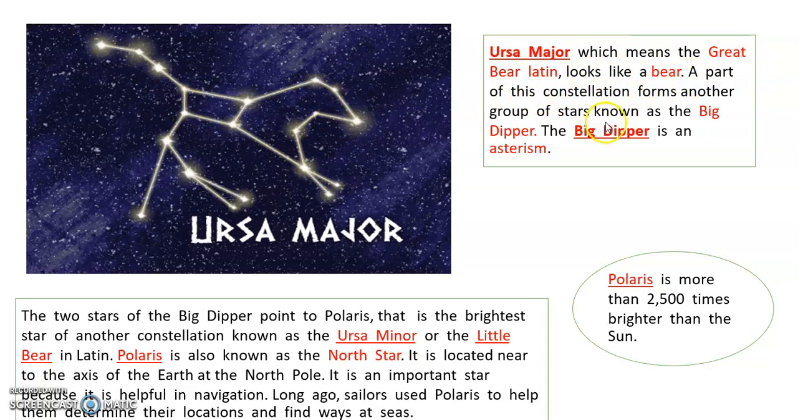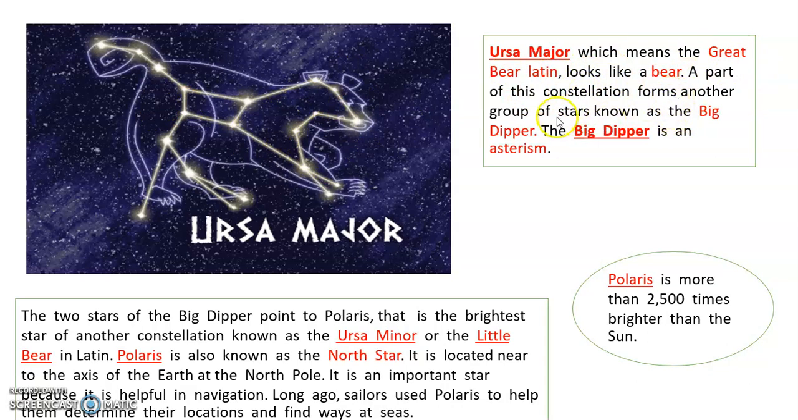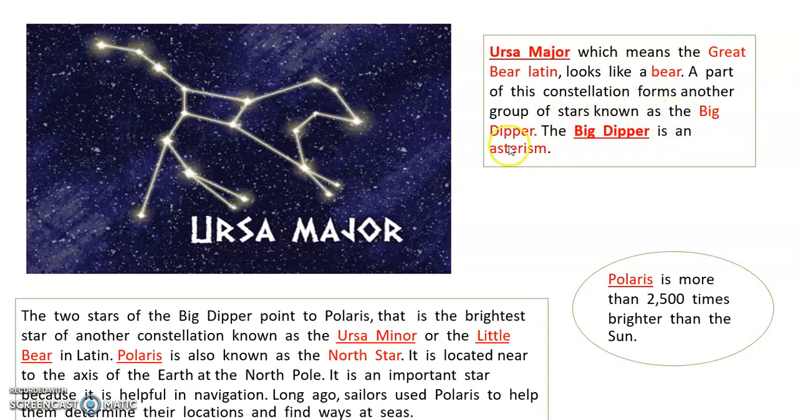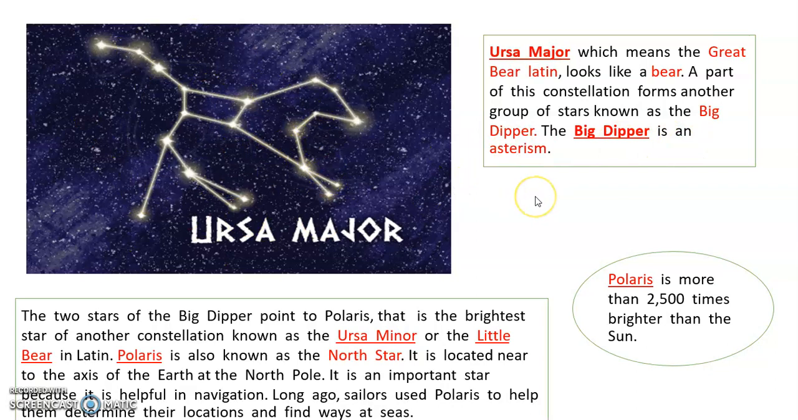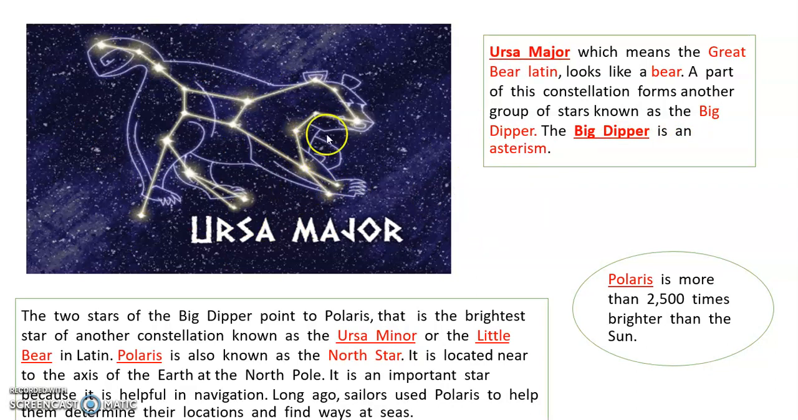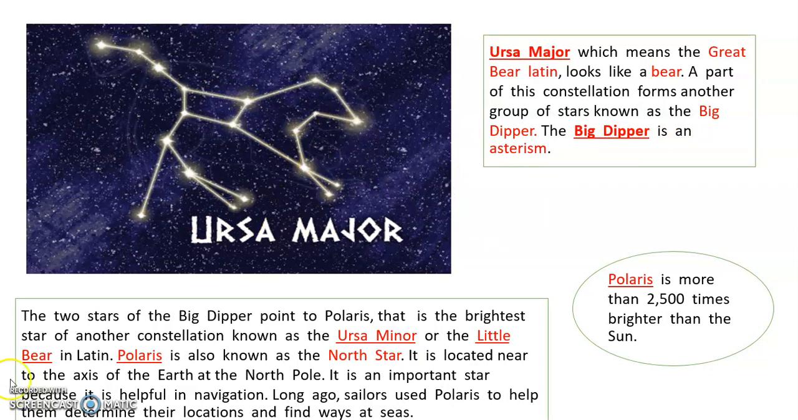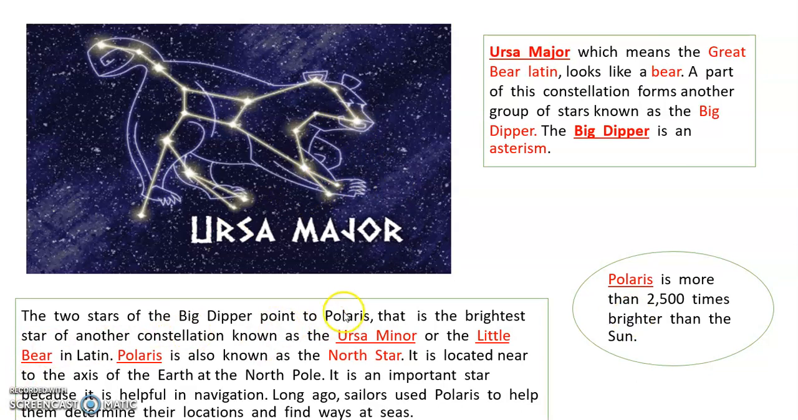A part of this constellation forms another group of stars known as the Big Dipper. The Big Dipper is an asterism, which means it is not an official constellation. The two stars of the Big Dipper point to Polaris, the brightest star of another constellation known as Ursa Minor, or the Little Bear in Latin. Polaris is also known as the North Star.